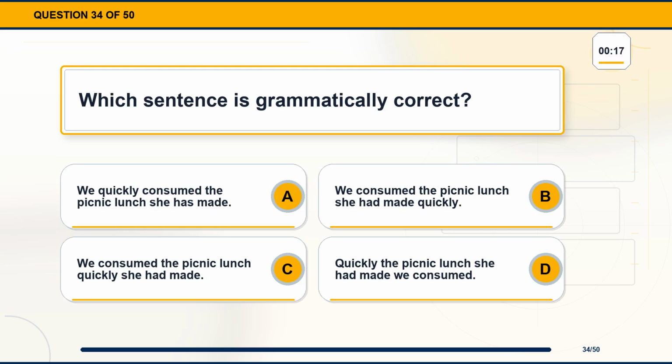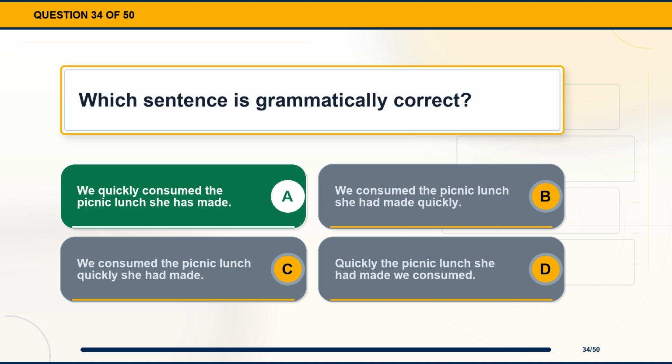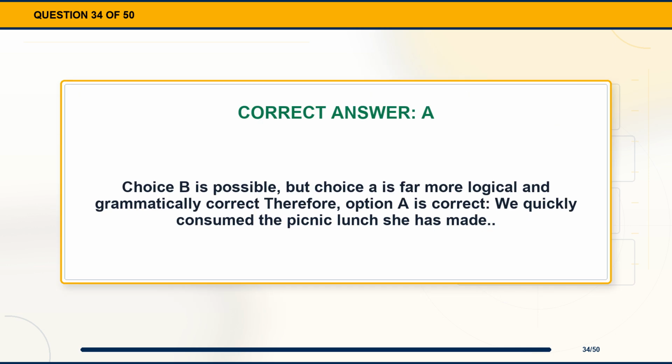Question 34. Which sentence is grammatically correct? Option A, we quickly consumed the picnic lunch she has made. Option B, we consumed the picnic lunch she had made quickly. Option C, we consumed the picnic lunch quickly she had made. Option D, quickly the picnic lunch she had made we consumed. The correct answer is option A, we quickly consumed the picnic lunch she has made. Explanation. Choice B is possible, but choice A is far more logical and grammatically correct, therefore, option A is correct, we quickly consumed the picnic lunch she has made.